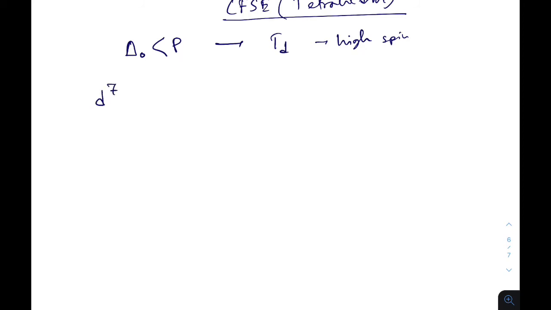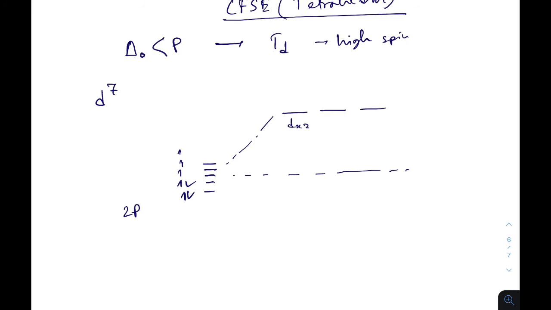Now, if we consider a d7 electron system, before splitting there is a degenerate state and 7 electrons occur like this: 1 2 3 4 5 6 7. So 2 pairs before splitting, there is a barycenter. In case of tetrahedral, the splitting will be like this: dxz, dyz, dxy.